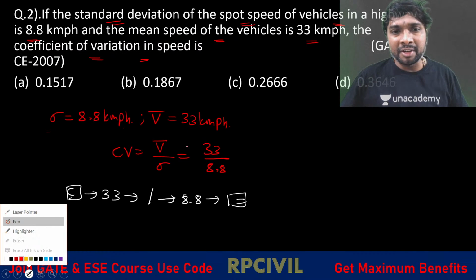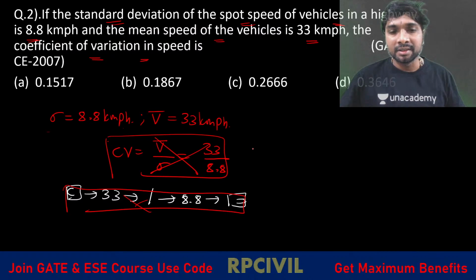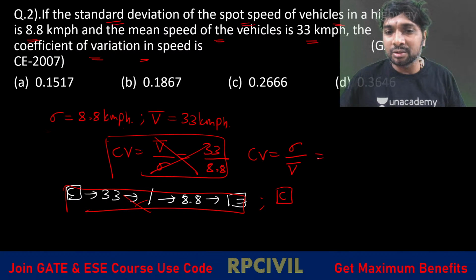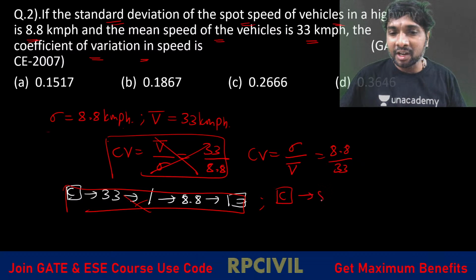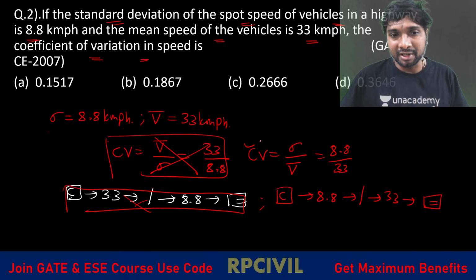Standard deviation by mean value means... so this is wrong actually. Coefficient of variation is equal to standard deviation by mean value. So first you enter clear all. This is 8.8 divided by 33. After clear all, you enter 8.8, then the divide symbol, then 33, then the equals symbol, right? Sorry, I forgot. By mistake I have written it reverse.